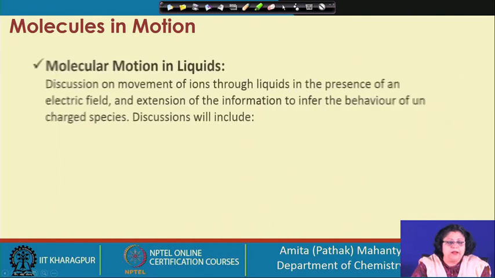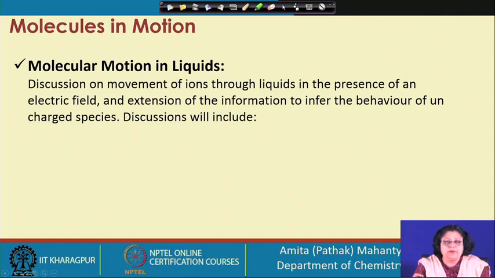After that, we are going to move on to a different phase, that means a liquid phase. So, what we were looking into previously was the gas phase, now we are looking into the molecular motion in the liquid phase. Here we are going to be looking into a particular type of ions in a medium which is a liquid and in presence of an electrical field.